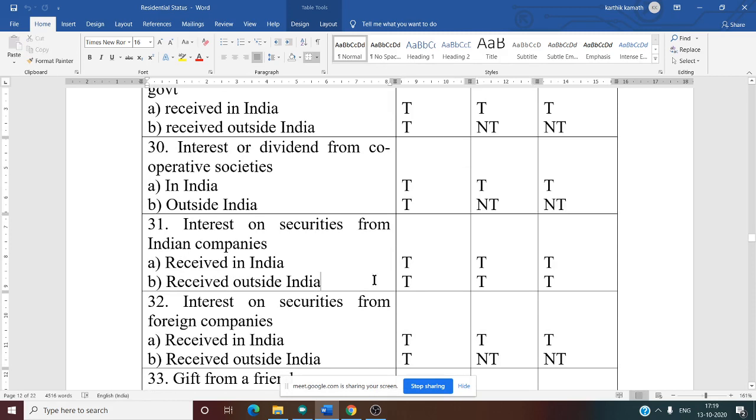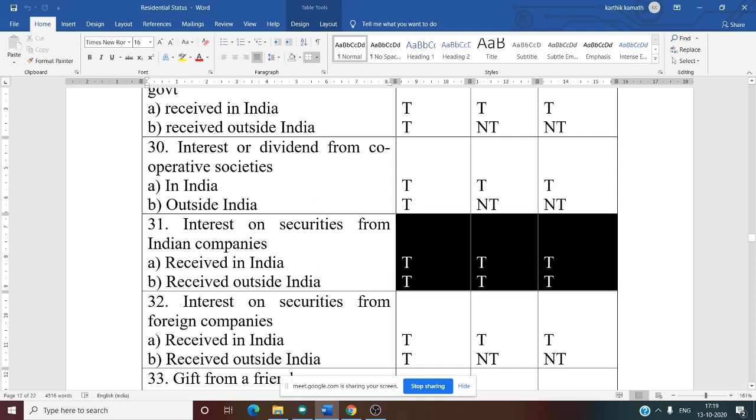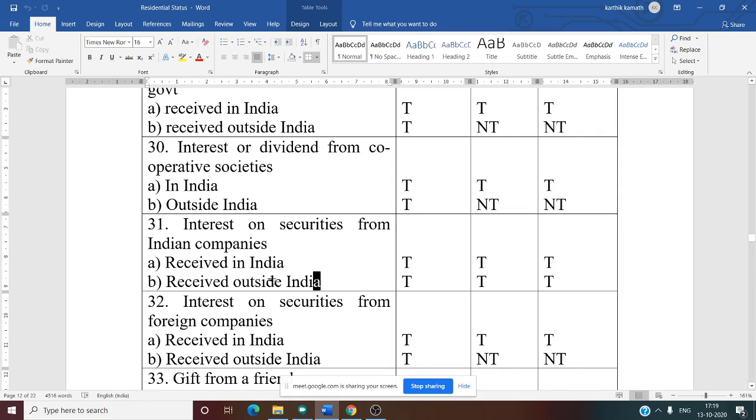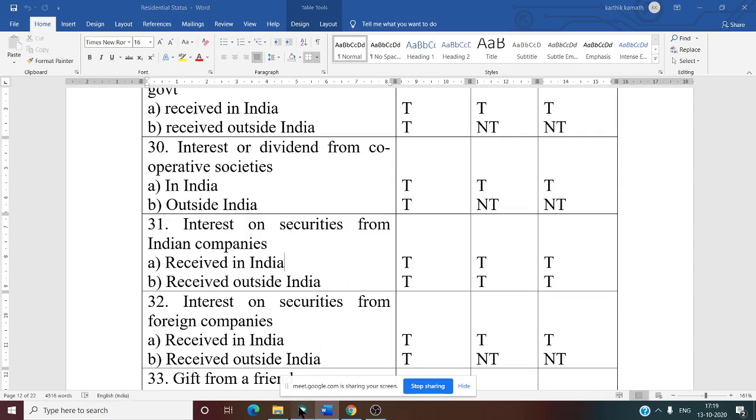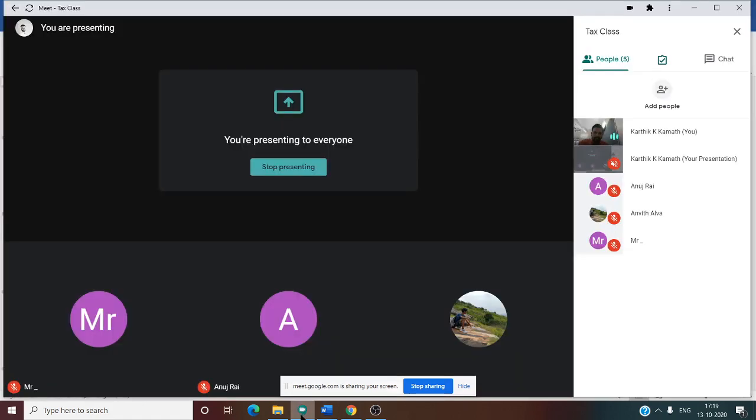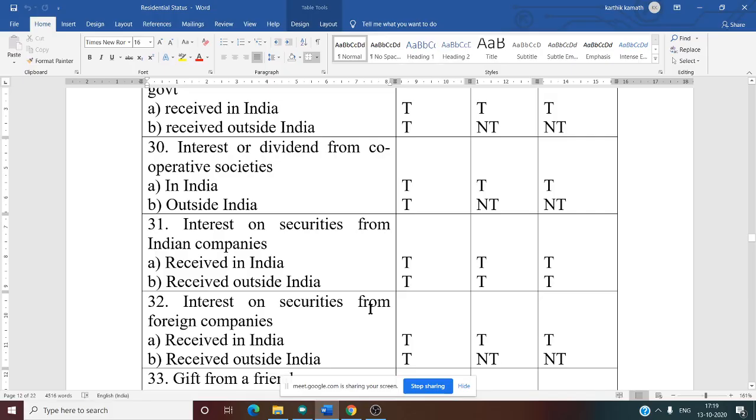Next one, interest on securities from Indian company. Now, Indian company is very clear: all three are taxable, received in India. Outside India also all three are taxable. Why? Because it is an Indian company. Doesn't matter whether received in India or outside India, it is an Indian company. All three are taxable.